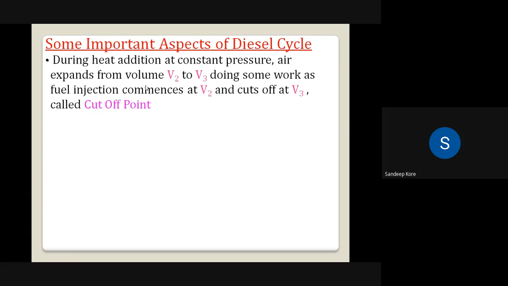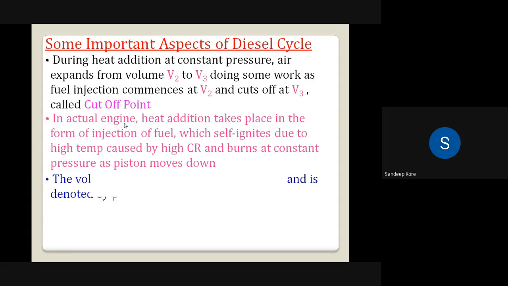So here during the heat addition at constant pressure, air expands from volume V2 to V3, doing some work as fuel injection commences at V2 and cuts off at V3. So which is called the cutoff point. So V3 by V2 is called the cutoff ratio, and it is denoted by rho.